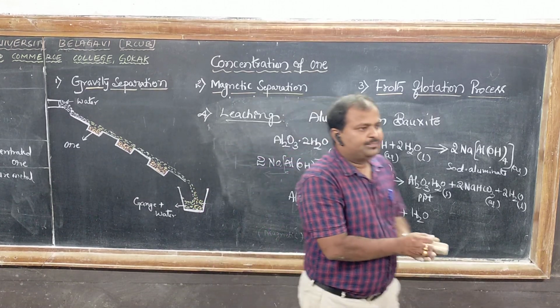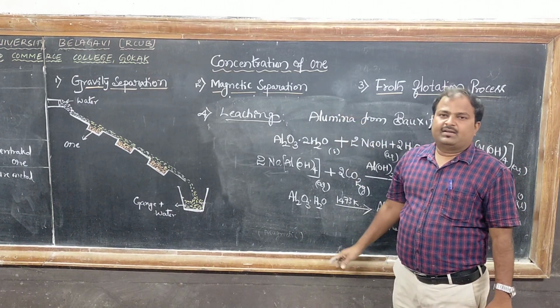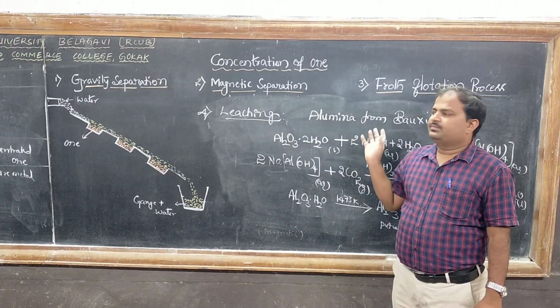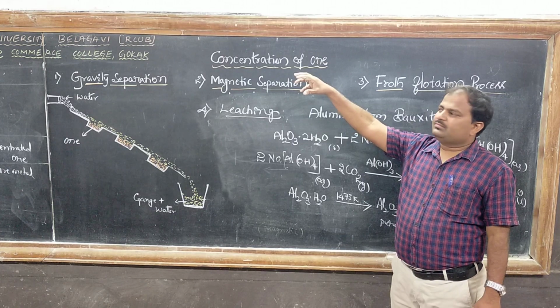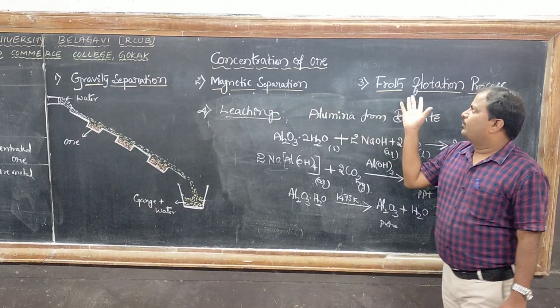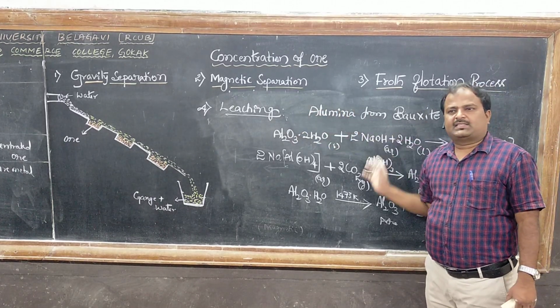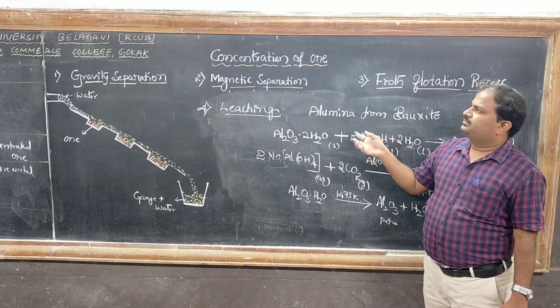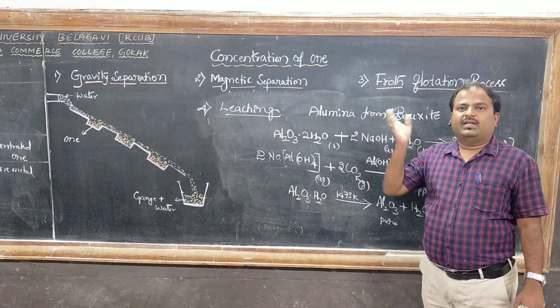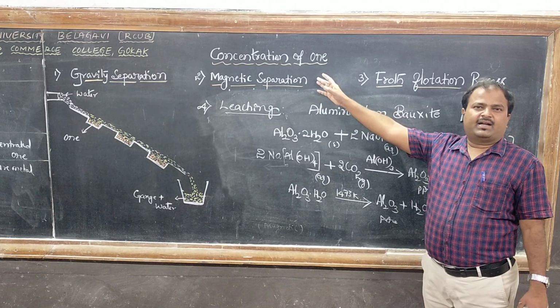So in this way, these are different methods. We get a concentrated ore from the powdered ore. One is the gravity separation method, magnetic separation, froth flotation process, and leaching. These are different methods, depending on the nature of the ores. We get a concentrated ore.